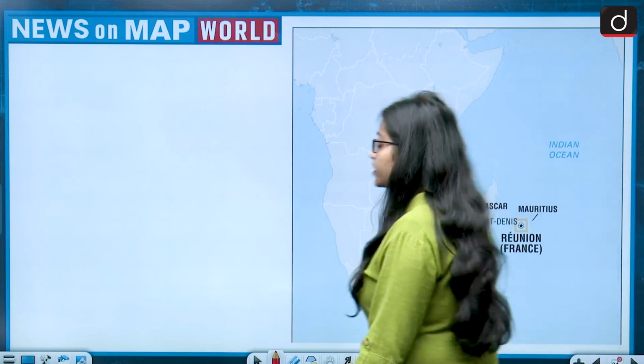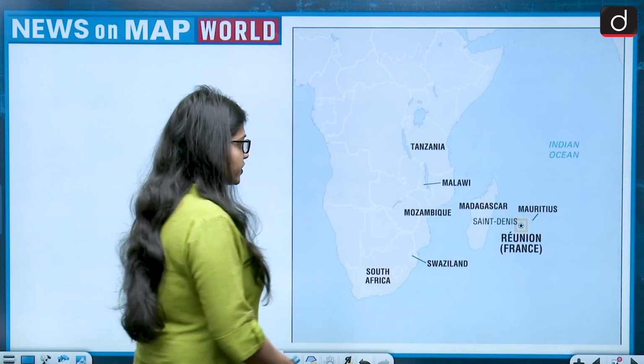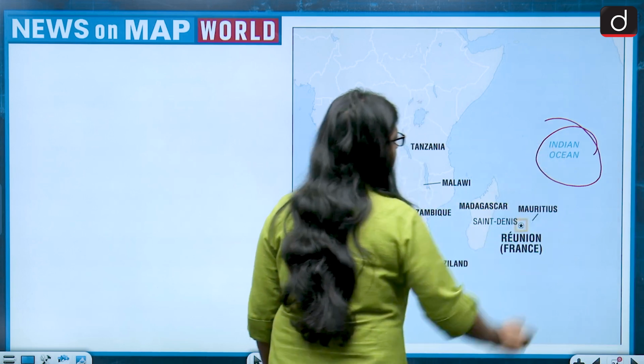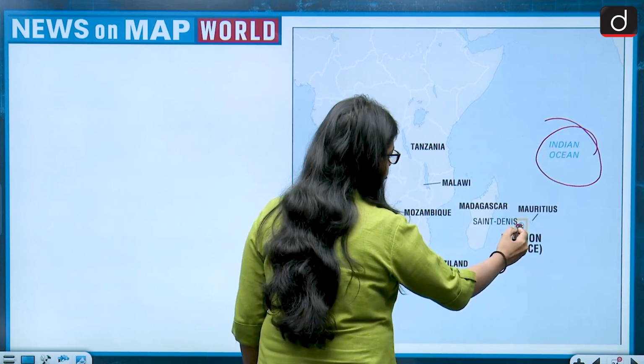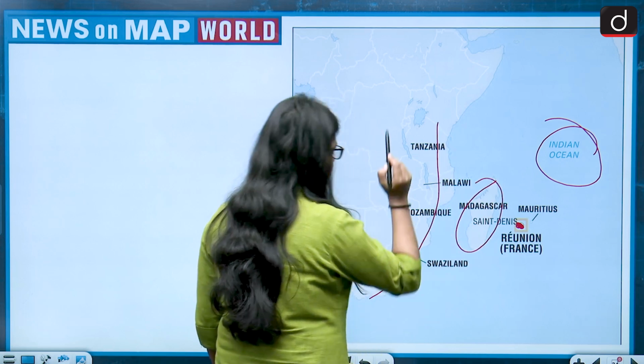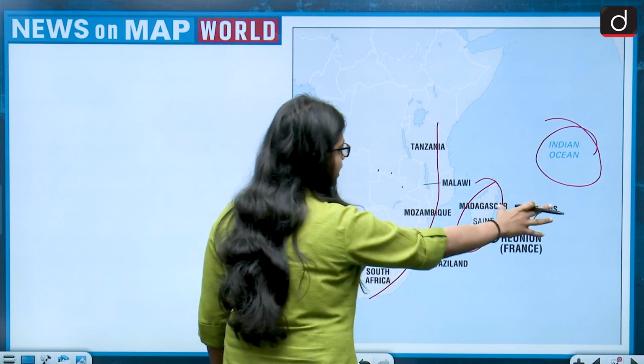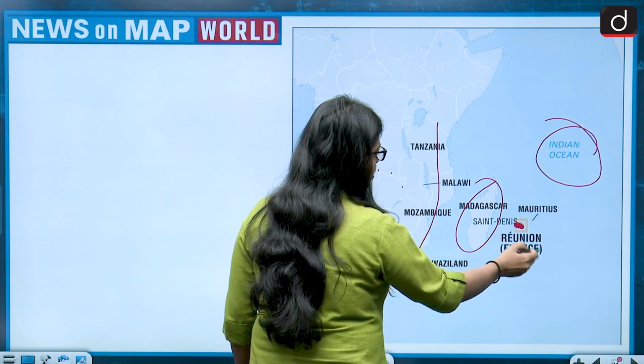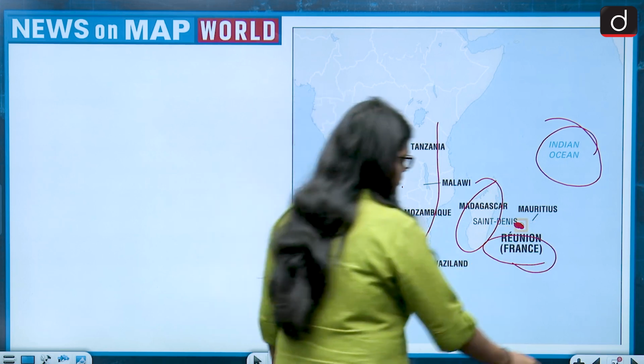Then next comes the Reunion Island. Reunion Island also lies in the Indian Ocean, and this is the location of Reunion Island. It lies to the east of Madagascar and also to the east of the African mainland, and Reunion Island belongs to France.